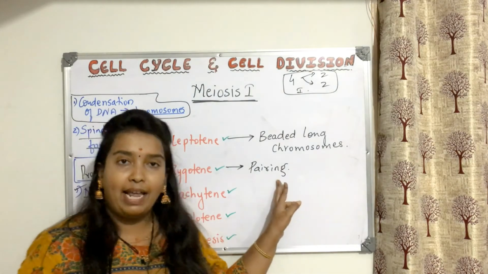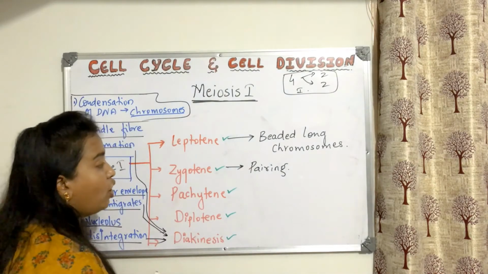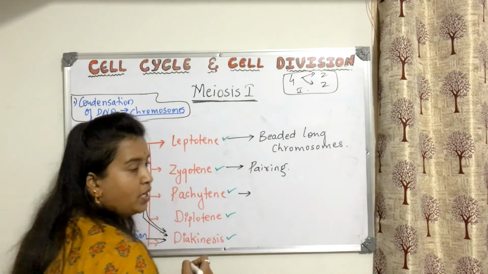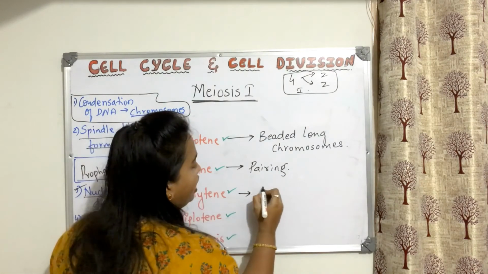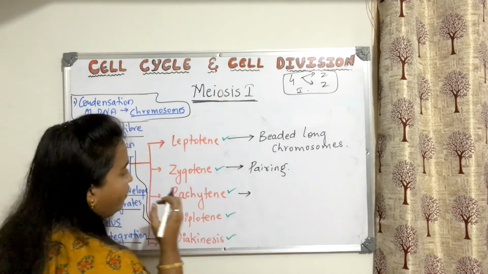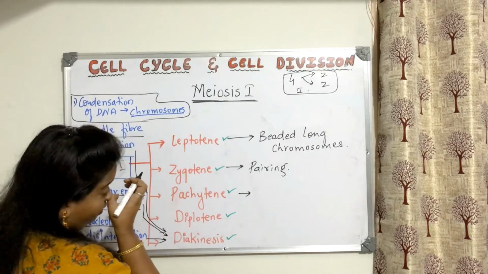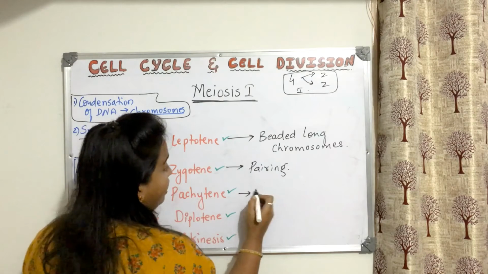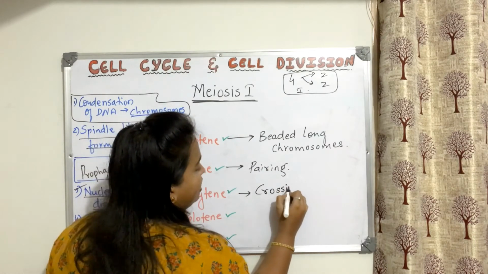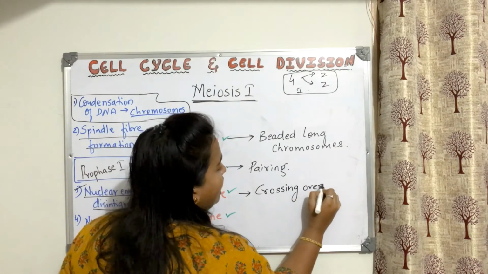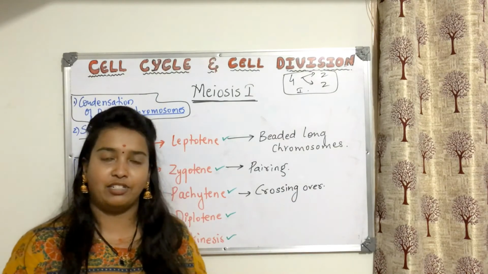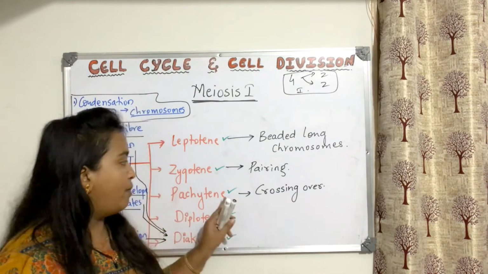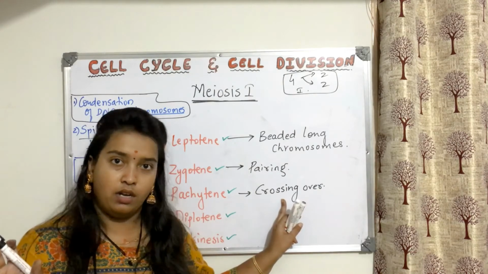Then because of that pairing, what happened? They thought they should get married. So they got married in pachytene. So what is pachytene here? You can see that after pairing, what will happen? There is pairing over here and crossing over here. So let us understand, crossing over is just like marriage. Because they thought they are a very good pair, they had a lot of attraction, they got married. So marriage is crossing over, right?